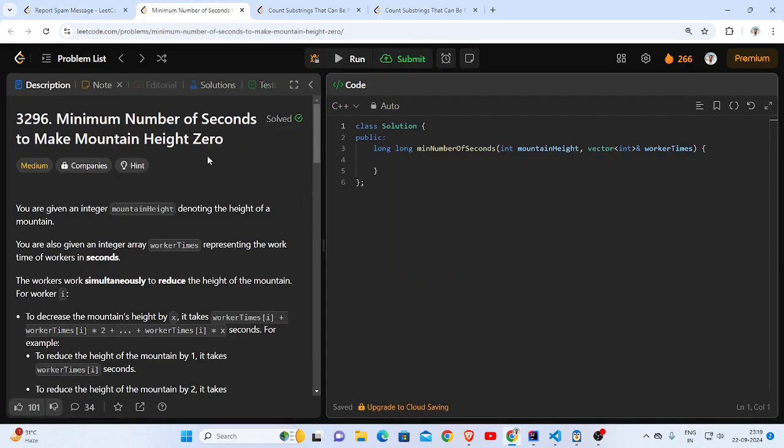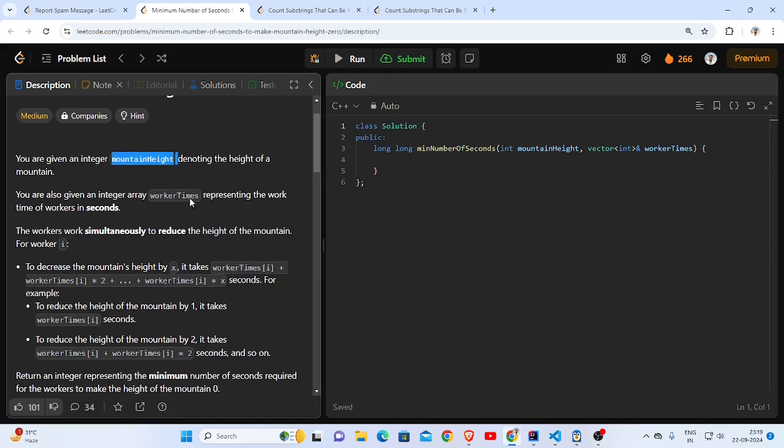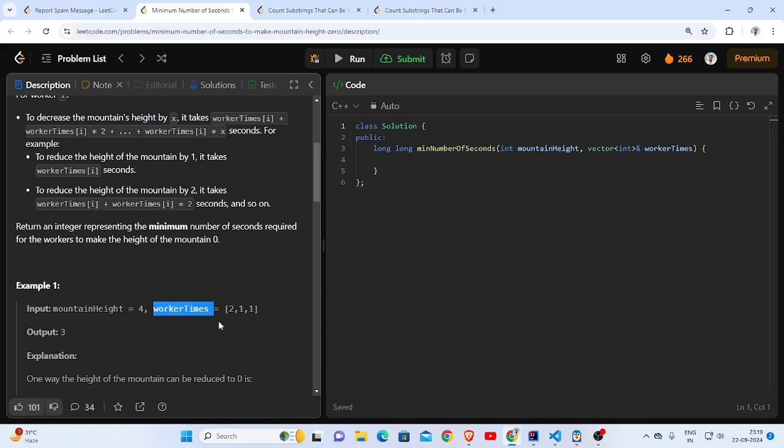The second problem is very interesting. Minimum number of seconds to make mountain height 0. We are given a mountain height which we need to reduce to 0, and we have worker times. This worker times indicates the rate, how fast the worker is. If it's small, then the worker is faster. If it is not small, like 2, it is a slower worker than 1.